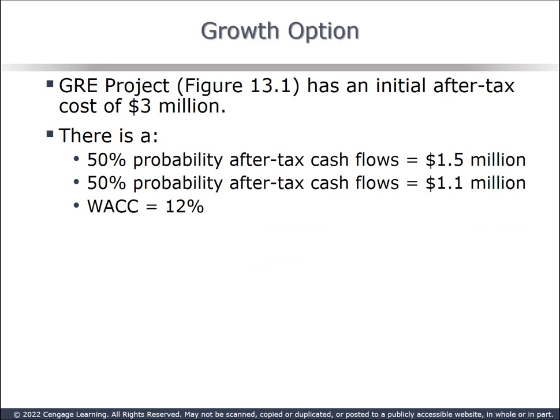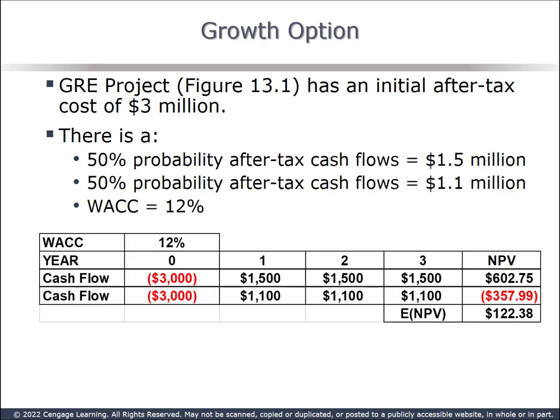Now let's consider a growth option. GRE's project has a cost of $3 million. Again, the outcome probabilities are 50-50. 50% chance of cash flows of $1.5 million for 3 years, 50% chance of $1.1 million, 12% cost of capital, NPV 122.38.